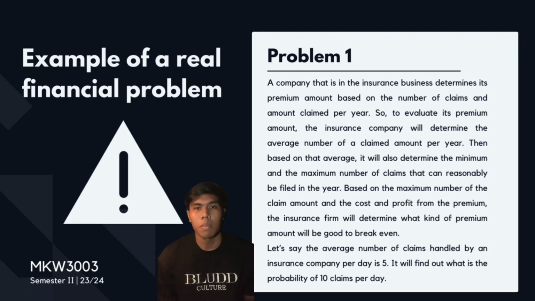Based on the maximum number of claims and the cost, profit from the premium, the insurance firm will determine what kind of premium amount will be good to break even. Let's say the average number of claims handled by an insurance company per day is 5. It will find out the probability of 10 claims per day.